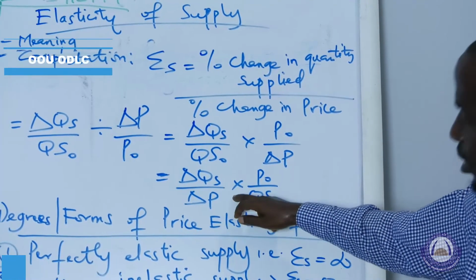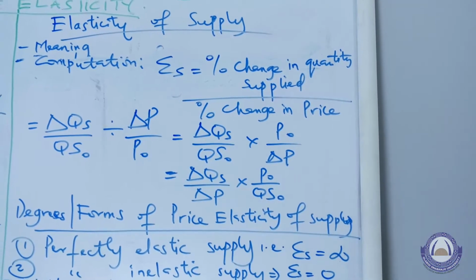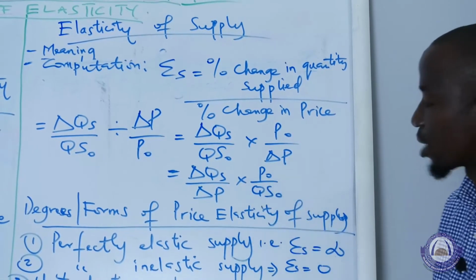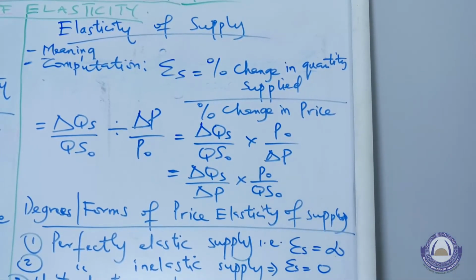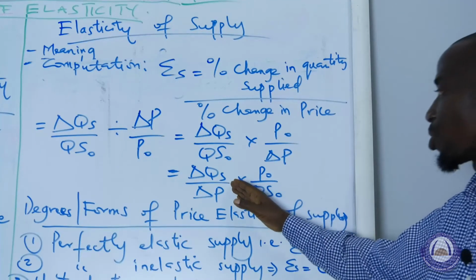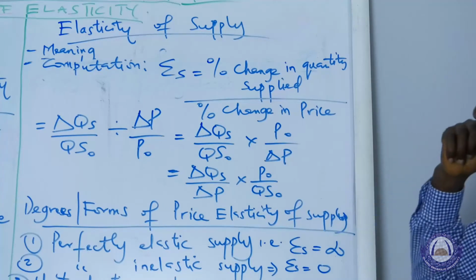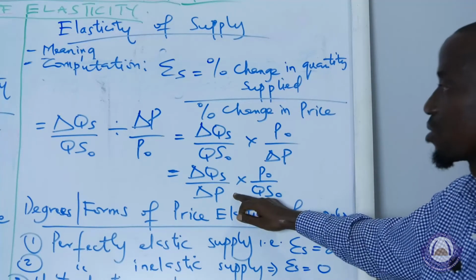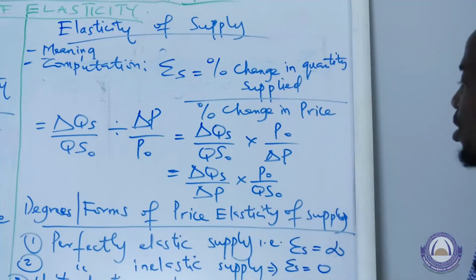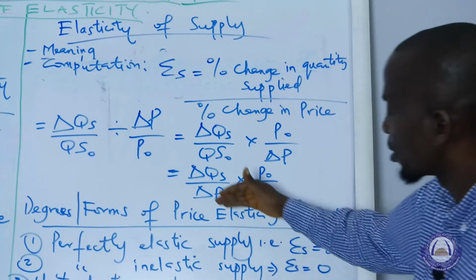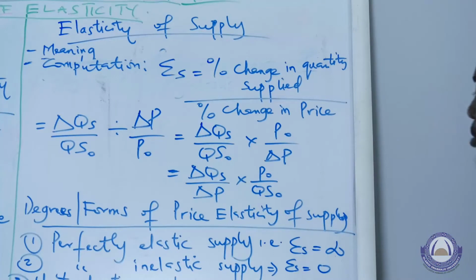We observe in this case there is no negative sign, because the law of supply says that the higher the price, the higher the quantity supplied, because suppliers will be willing to sell more at a higher price. However, consumers are willing to buy less at a higher price. So here is a positive relationship. For demand, it's a negative relationship. So the slope here is a positive one, whereas in the case of elasticity of demand, it is a negative slope.